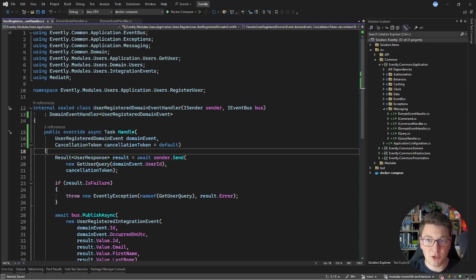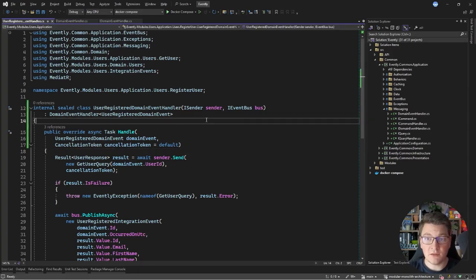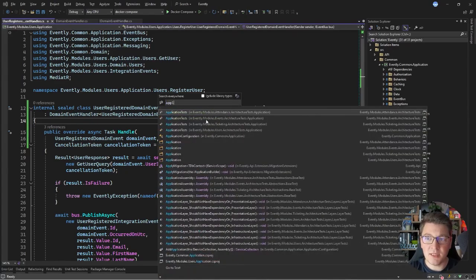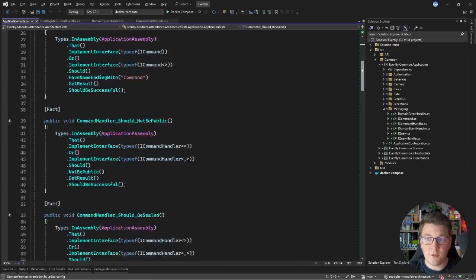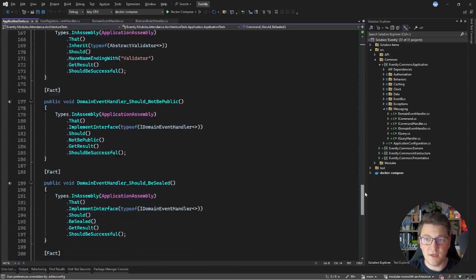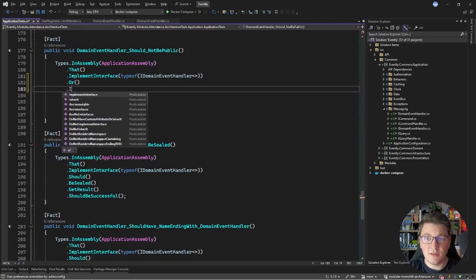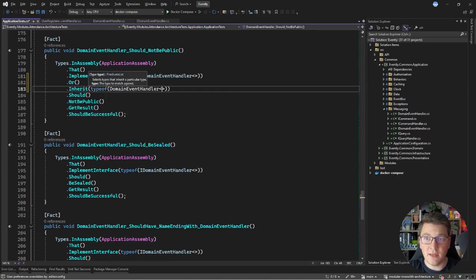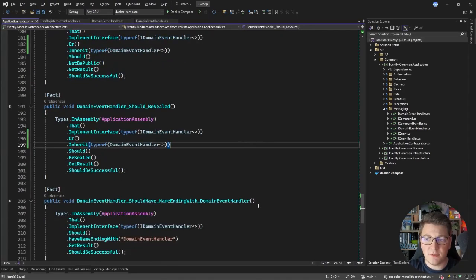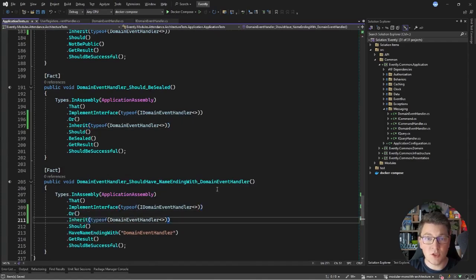Unfortunately, I have a bunch of domain event handlers inside of the solution, so I will go ahead and update all of them behind the scenes, and then we are going to continue our implementation. With all of the domain event handlers updated, we can continue. One thing you could consider doing is updating your architecture tests that were referencing the IDomainEventHandler interface to also target any types that inherit from the generic DomainEventHandler. So it would be a good idea to update all of the architecture tests, which I'm also going to do.